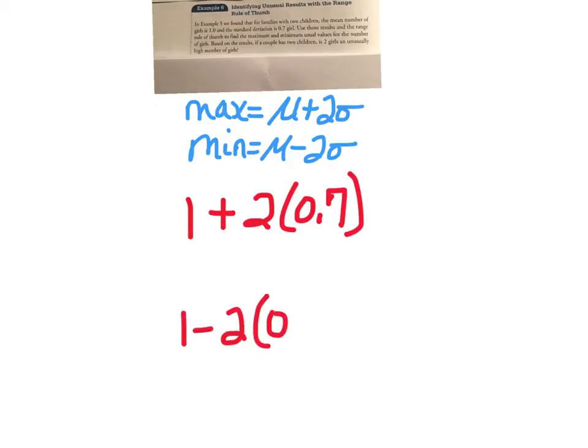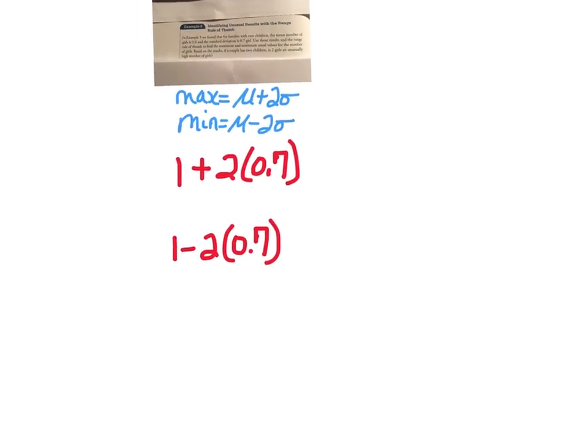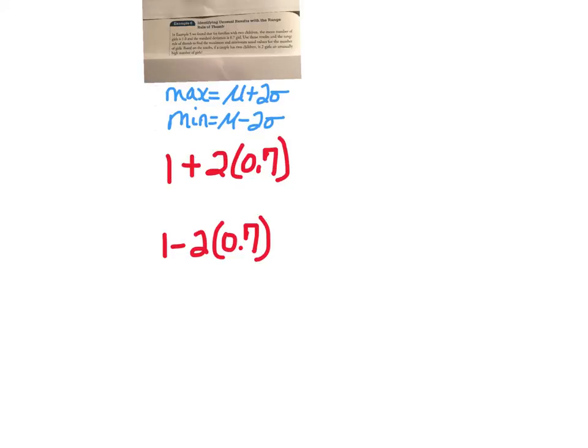The mean given in the problem is 1, and the standard deviation is 0.7. So the maximum value is going to be found by 1 plus 2 times 0.7. And the minimum value is going to be found by 1 minus 2 times 0.7. If we do those calculations, we end up with a maximum value equal to 2.4, and we end up with a minimum value of negative 0.4.